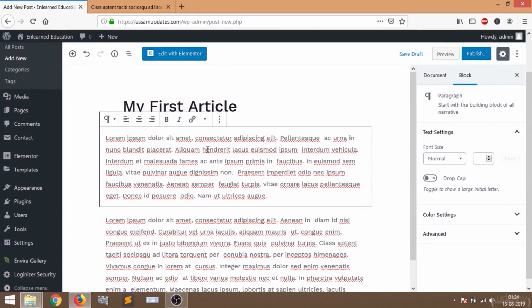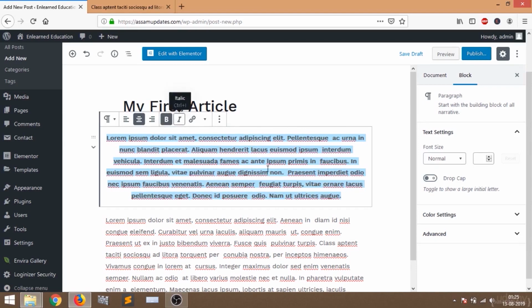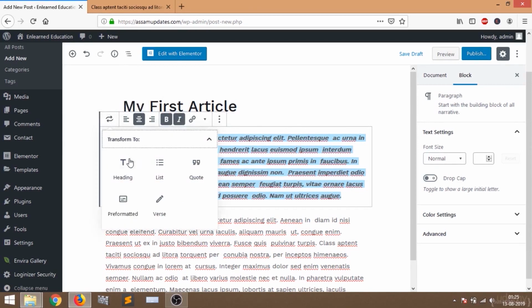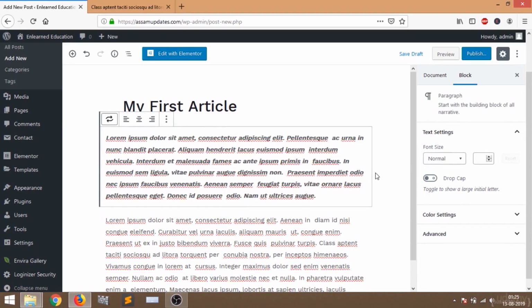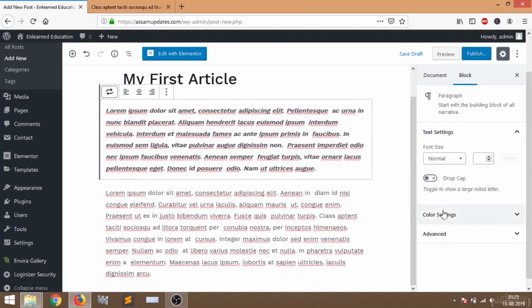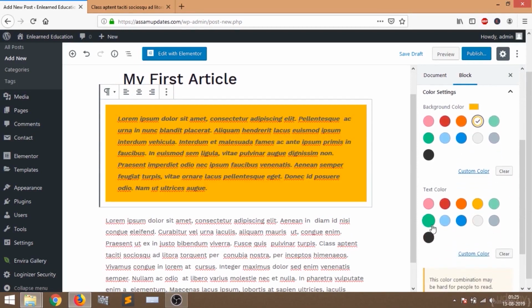If you want to style your font and everything, you can do it here. There are several options available. If you want to make it centered, just click here. Now it's centered. If you want to make something bold, select the part you want to make bold and click on bold, or you can make it italic, a heading, or a paragraph. On the right side you can see color settings. You can change the background color, and you can also change the text color.